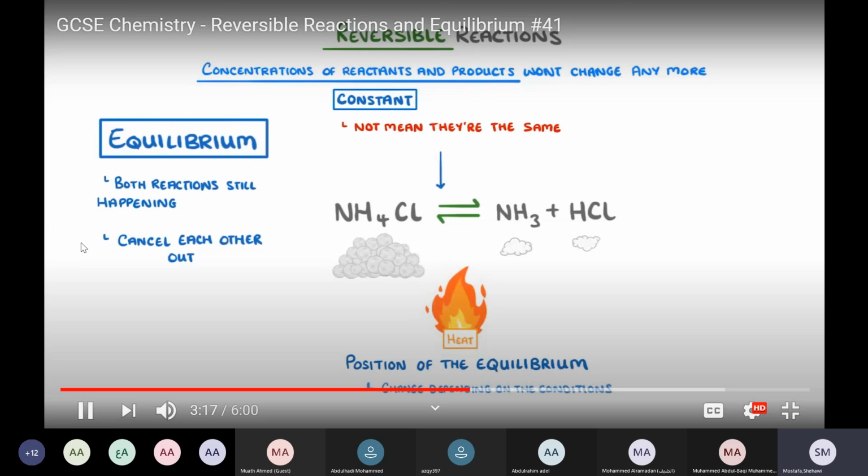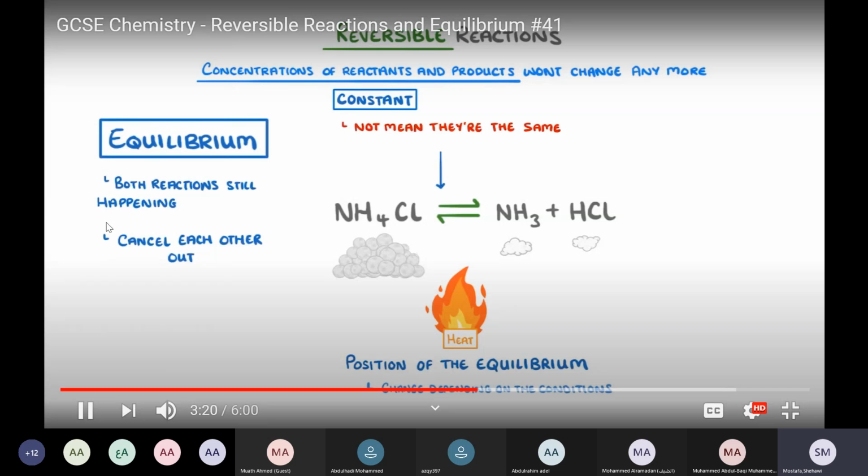For example, adding heat to this reaction encourages the forward direction. Adding heat will urge the forward direction, so it will greatly affect the forward direction here and will increase the amount of ammonia gas and hydrochloric acid produced. So adding another condition, which is heat in this case, will make the reaction move, instead of lying to the left, to the right and lie to the right. This means it will increase the amount of ammonia gas and hydrochloric acid produced.